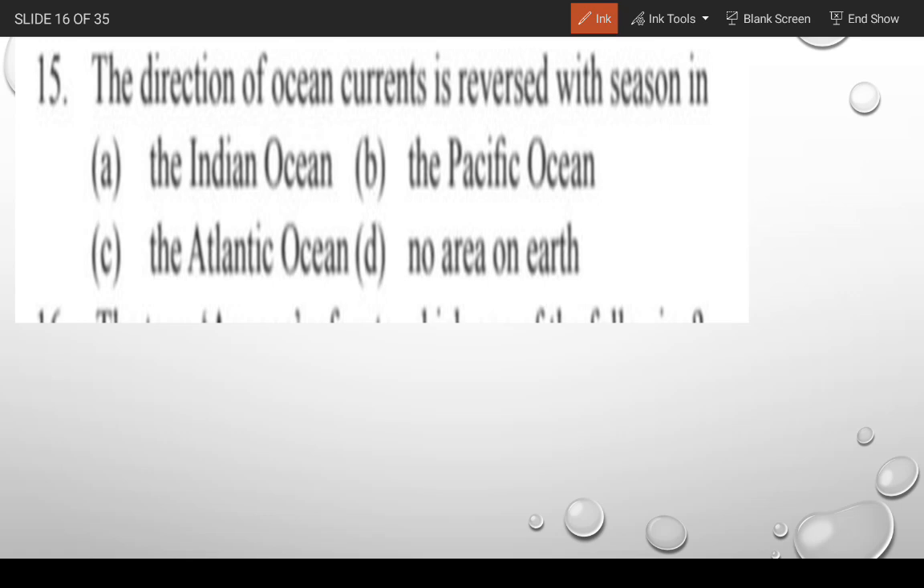The direction of the ocean currents is reversed with the season in the Indian Ocean, the Pacific Ocean, the Atlantic Ocean, or no area on the earth. According to you, which one of the following is the correct answer? Gentlemen, the correct answer is A, Indian Ocean. In the Indian Ocean, the oceanic current is reversed because of the monsoon shift, twice in a year. So it changes its current direction two times a year. Moving to the next question.